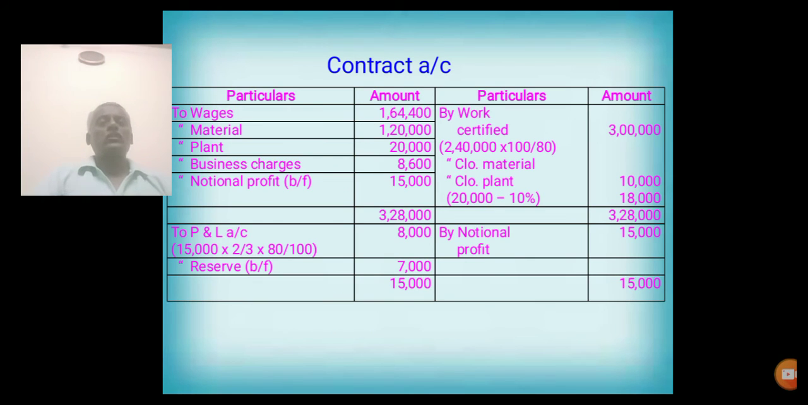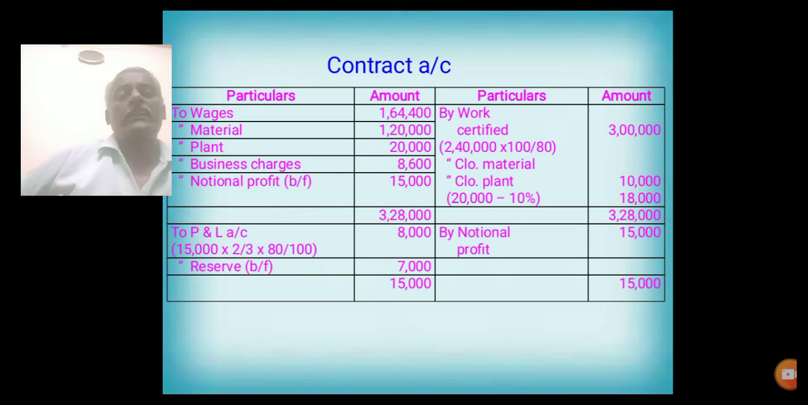So this is the solution. Contract account, debit side: wages, material, plant, business charges. Credit side: work certified, calculated by converting the cash received amount. Closing value of material 10,000, it is given in the problem. Closing value of plant from the opening balance 20,000 less 10%, then the remaining amount 18,000 will be the closing value of plant. It should be entered on credit side.